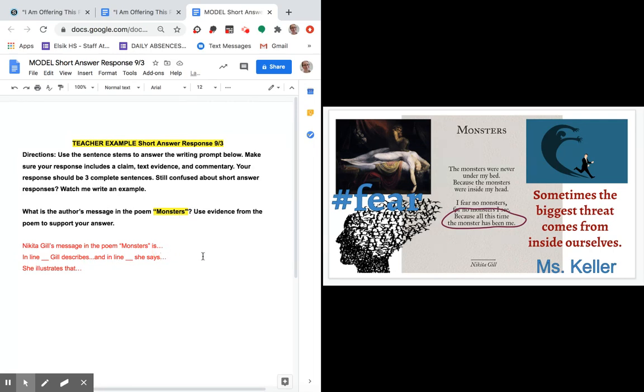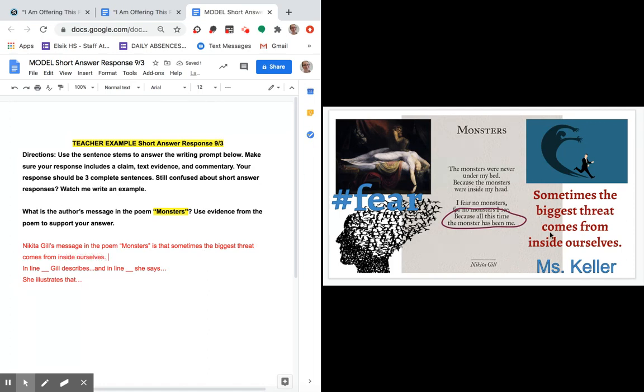And we know that theme is the author's message. And so in this case, I've already written the theme statement, or I've already answered the question. So Nikita Gill's message in the poem Monsters is that sometimes the biggest threat comes from inside ourselves.